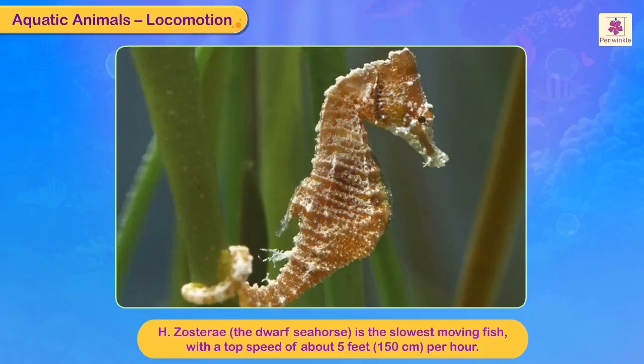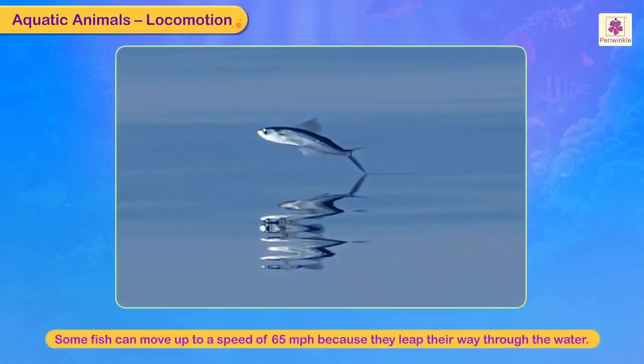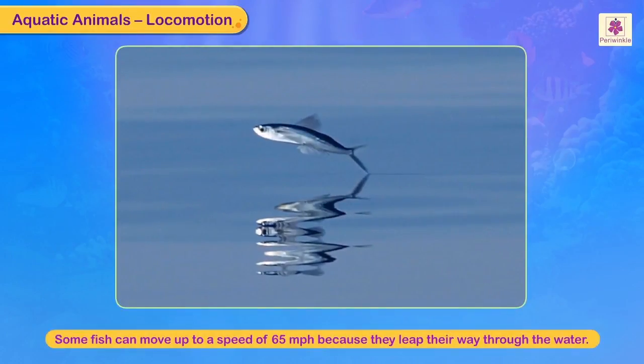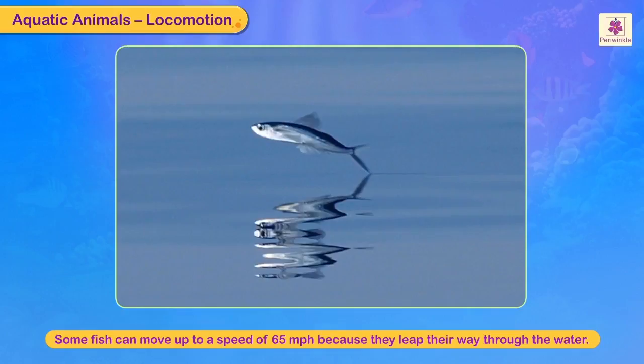According to the Guinness World Record 2009, H. zosteri, the dwarf seahorse, is the slowest moving fish with a top speed of about 5 feet, that is 150 centimeters per hour. Some fish can move up to a speed of 65 miles per hour because they leap their way through the water.